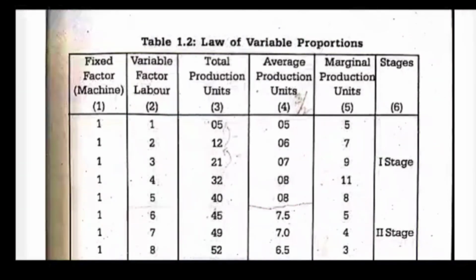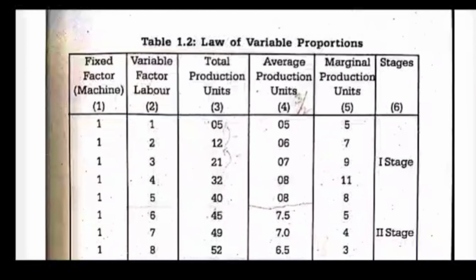So the average output will automatically be 5 because no other change is happening. The marginal output will also be 5. Now when the second unit comes, when the variable change comes, the total production is 12. So what will be the average? That is 12 divided by 2, that is 6.